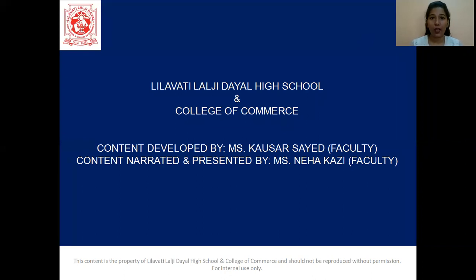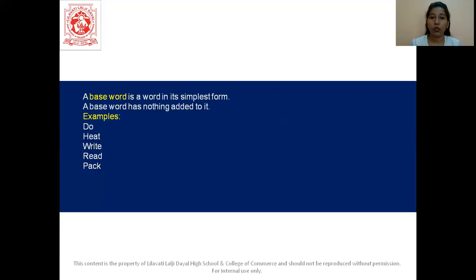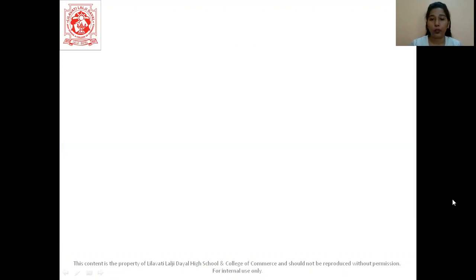In our English grammar lesson today, we are going to talk about prefixes and suffixes. So let us see what these are. First we'll understand that there are base words. A base word is a word in its simplest form, which means we are not adding or subtracting anything from this word. A base word has nothing added to it. Do, heat, write, read, pack, all of these words are in their simplest forms. Those were our base words.